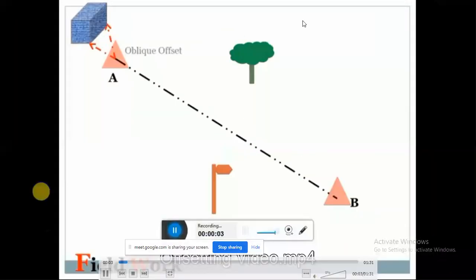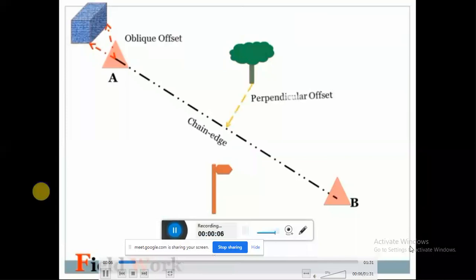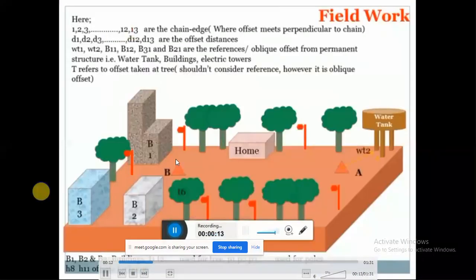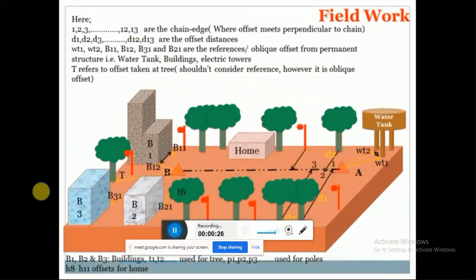So here you can see the video. Okay, so correspondingly, this is the actual image. Okay, animation. So these are the objects which are present: water tank, home, trees, light poles. And this is the AB, which is the survey line.